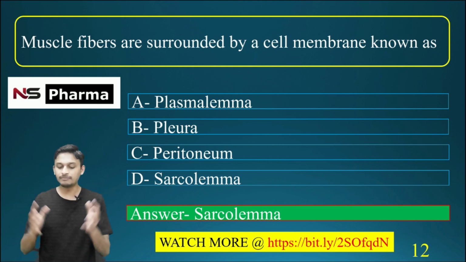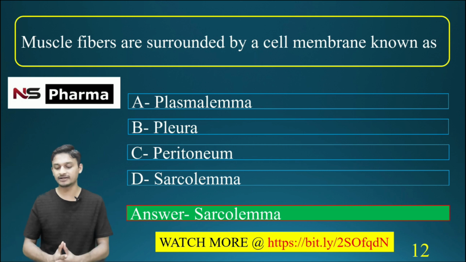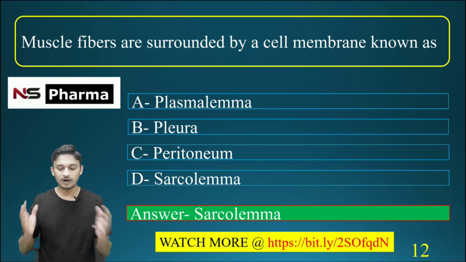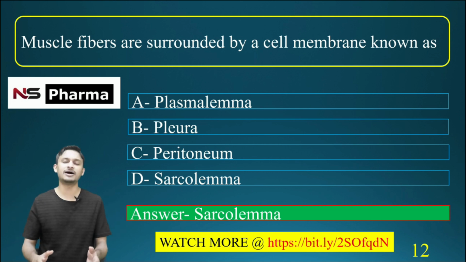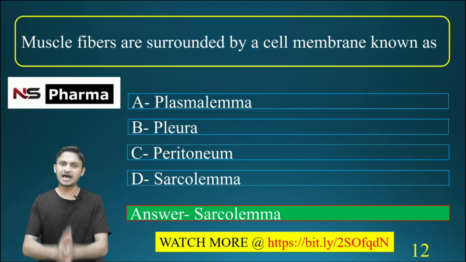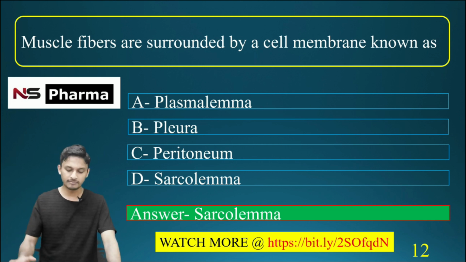Sarcolemma is the cell membrane of muscle fiber. What is plasma lemma? Plasma lemma is just the plasma membrane of a cell, the membrane which bounds the cell.